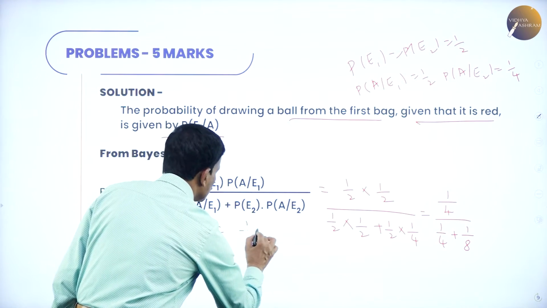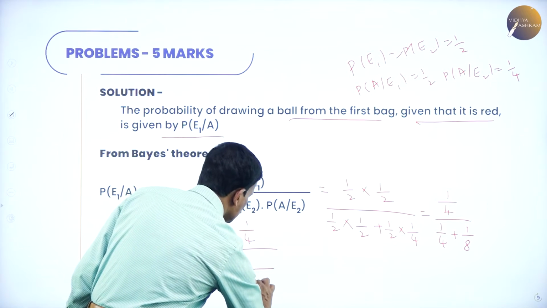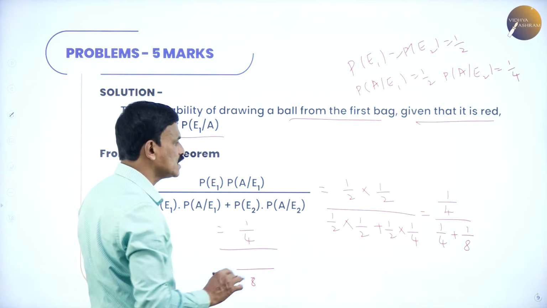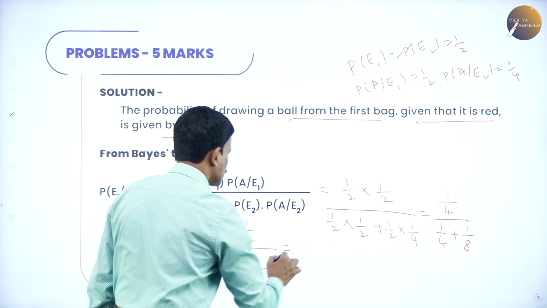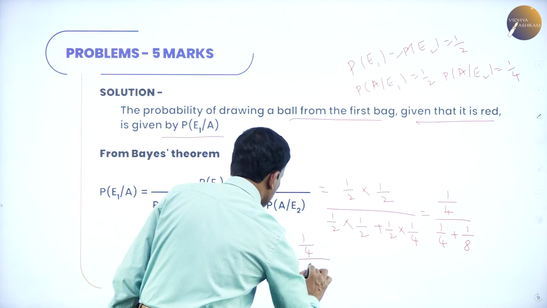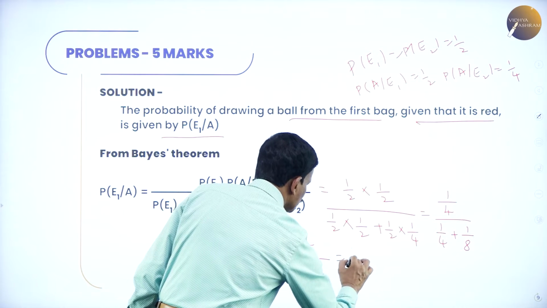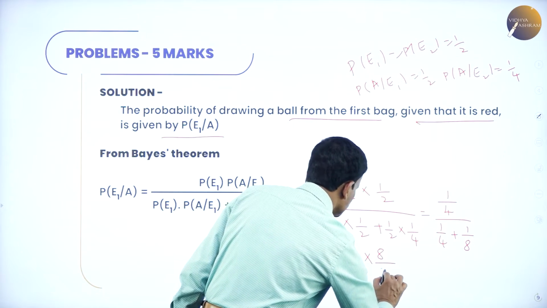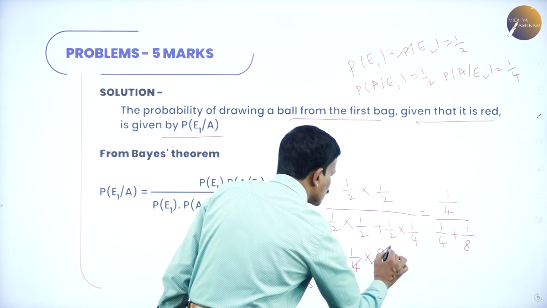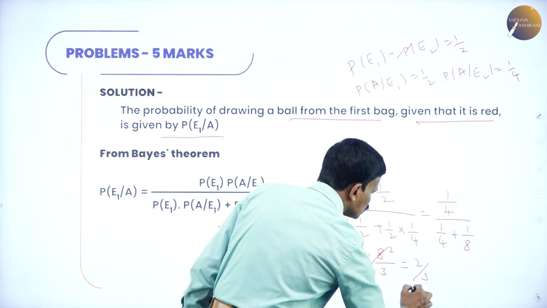In the numerator, 1 by 4 as it is. In the denominator, you can take 8 as the LCM. So 2 times gets cancelled, 2 plus 1. So this is nothing but 1 by 4 divided by 3 by 8. So this can be written as 1 by 4, and this goes to the numerator, 8 by 3. 4 2s gets cancelled. This is equal to 2 by 3.